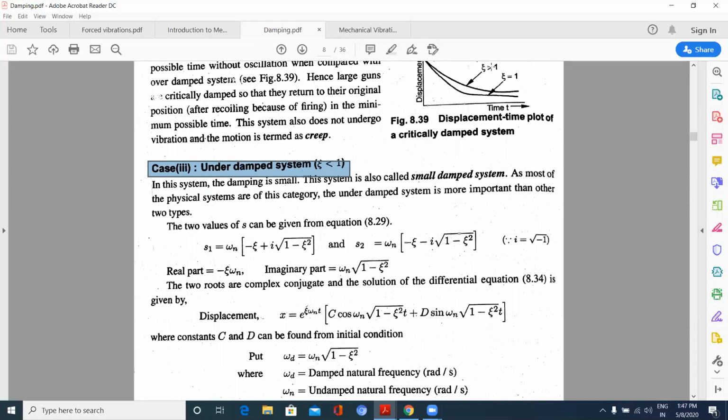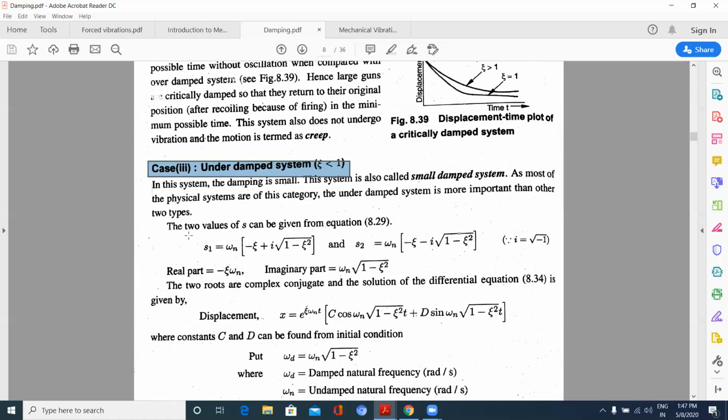See here, when zeta is greater than 1, it comes to its mean position very slowly. Whereas here, it is critical damping, it has come to this mean position. This is critical damping, this is over damped. But here in the under damped case, it will come to its mean position, cross that mean position and go to the other end of the vibration, from one extreme end to the other extreme end.